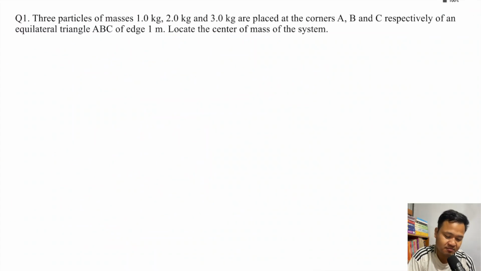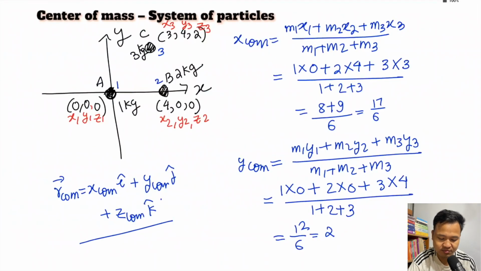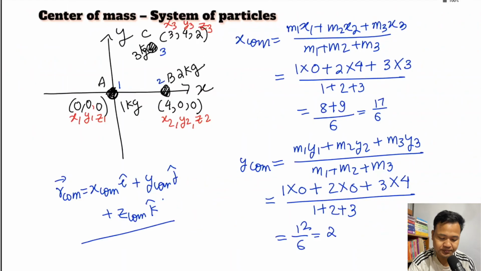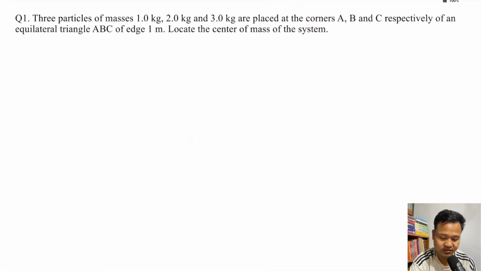Next we'll try to solve some questions. Three particles of mass 1 kg, 2 kg, 3 kg are placed at the corners of an equilateral triangle ABC. The edge is 1 m. Locate the center of mass of the system. To apply the formula we need x1, x2, y1, y2, which means the positions of those particles are important. So that is why, whatever is given, you have an equilateral triangle here.